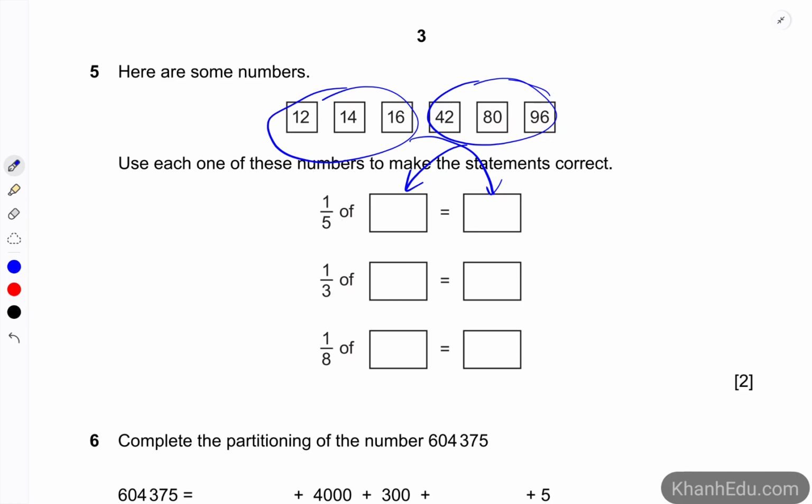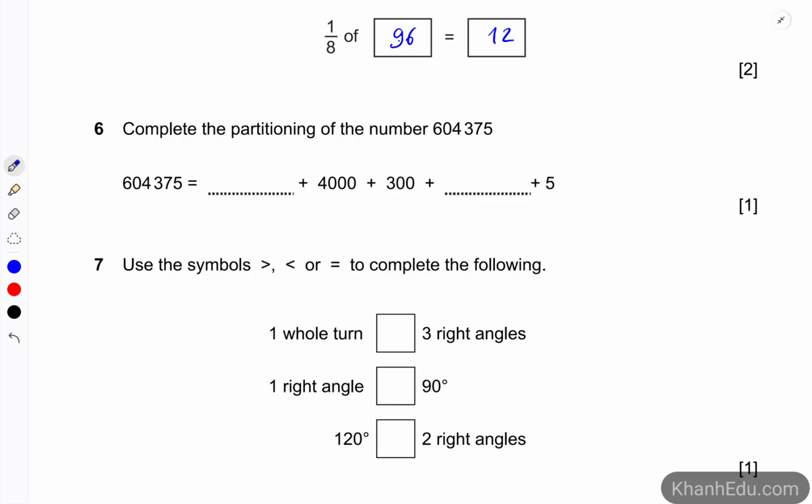So let's try the first one. 1 over 5 of 42 is not okay because 42 is not divisible by 5. So this answer is not an integer. So let's put 80 here. 1/5 of 80 is 16. Okay. So 1/3 of 42 is 14, and 1/8 of 96, right? 96 is 12.